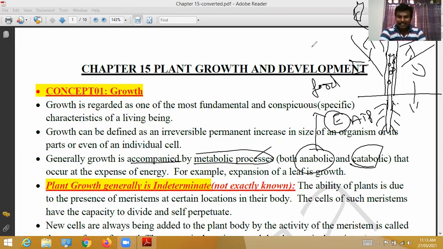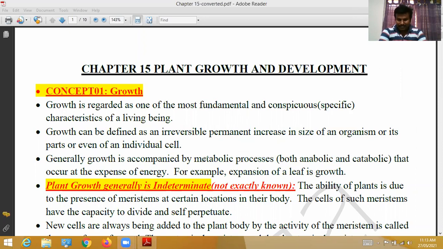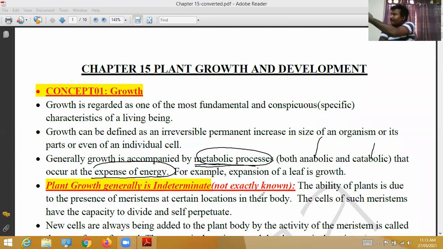Mainly, growth is based on metabolic processes that occur at the expense of energy. In anabolic and catabolic processes, a highly excess amount of energy is expended.